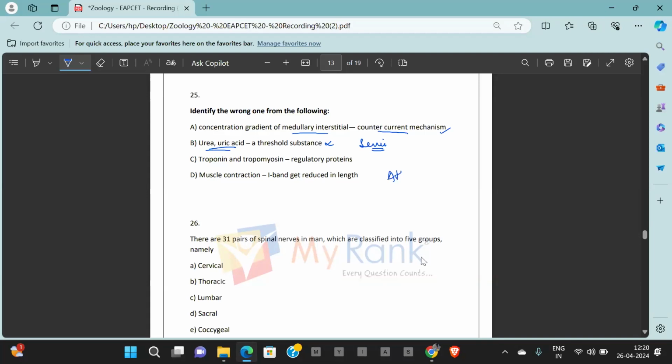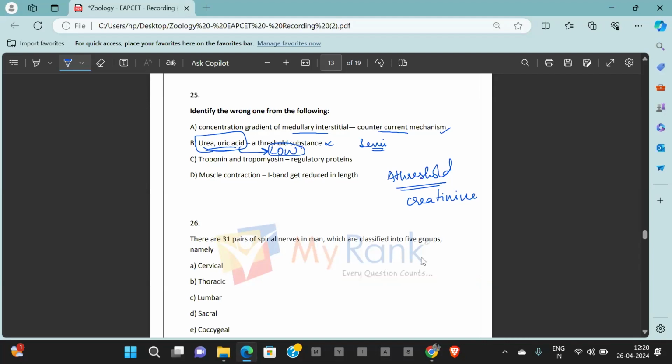A threshold example is creatinine. What is the example for A threshold? It is creatinine. Whereas urea and uric acid are low threshold compounds.